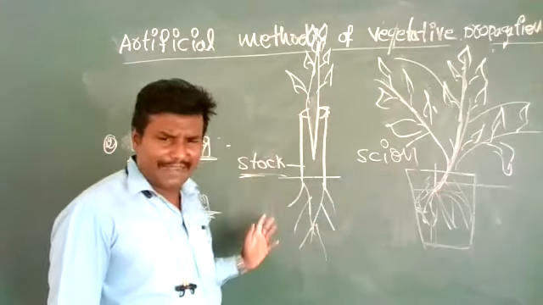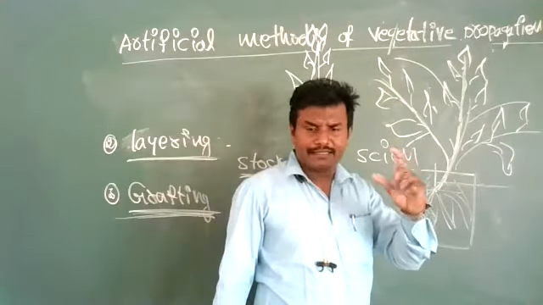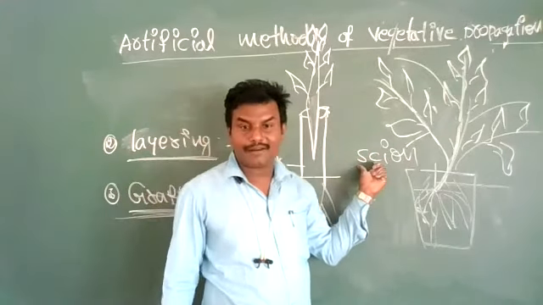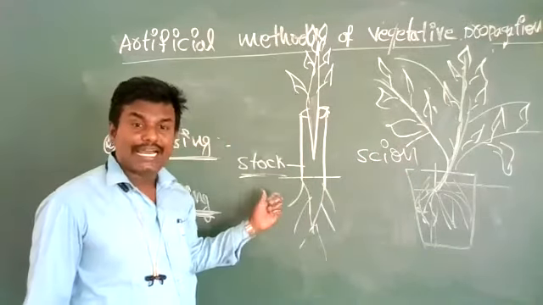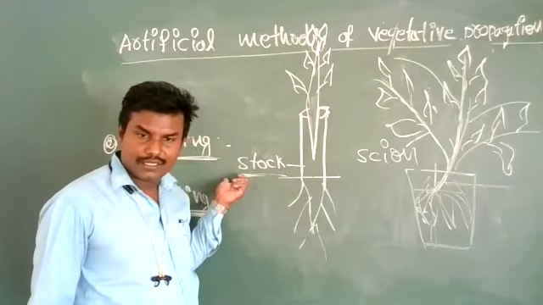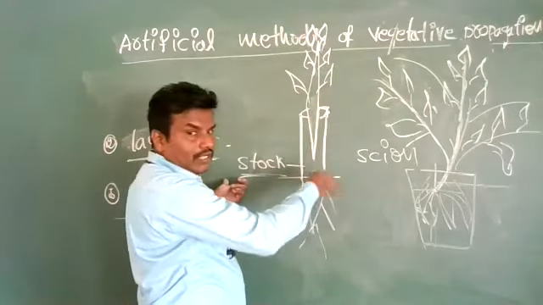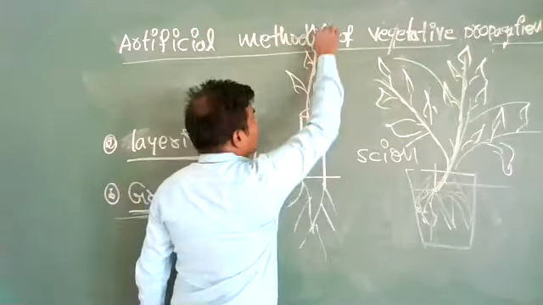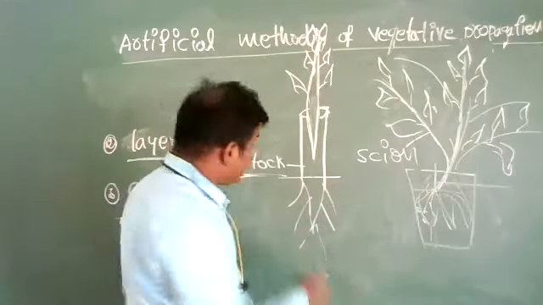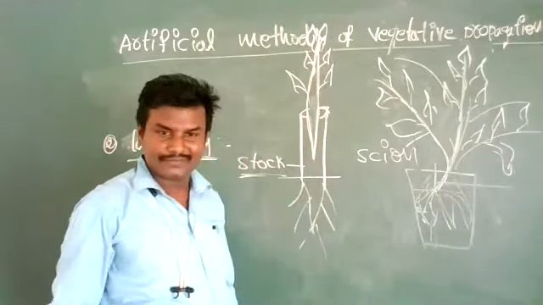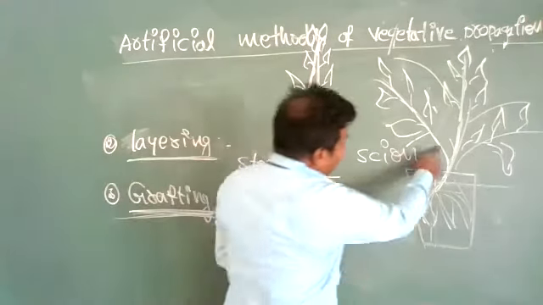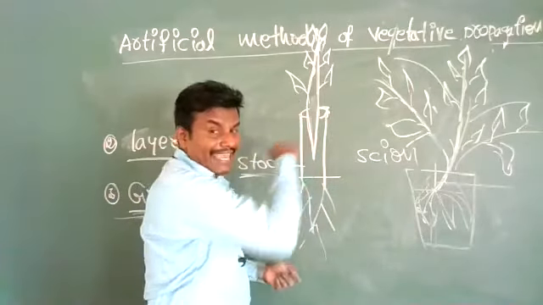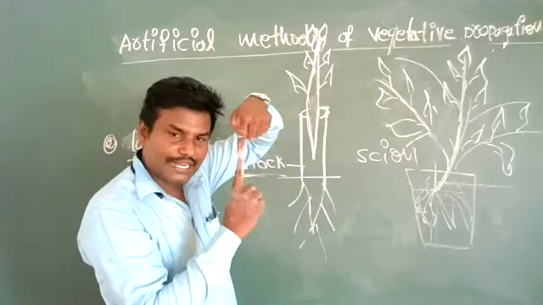From one plant to another plant, what? The part of the plant, the part or the stem which we have taken from the plant, is called scion. The scion is transferred to another plant, which is called stalk. When the scion is inserted on the stalk, these two will grow as one plant. So this scion receives water, minerals, nutrients from this plant. How? When we cut here, this stem cambium, and when we make a hole, this stem cambium, both are connected with each other.